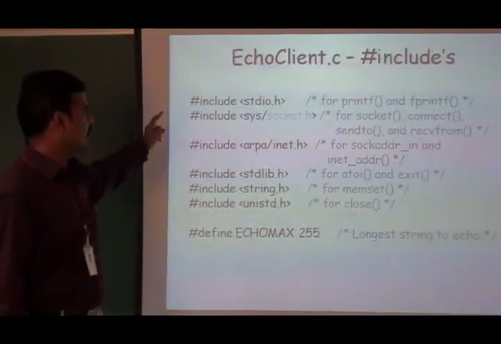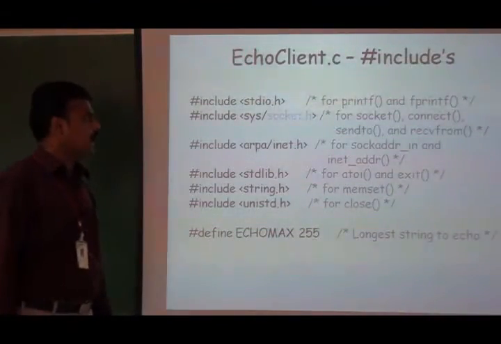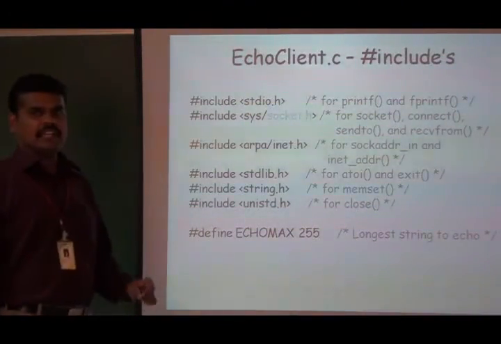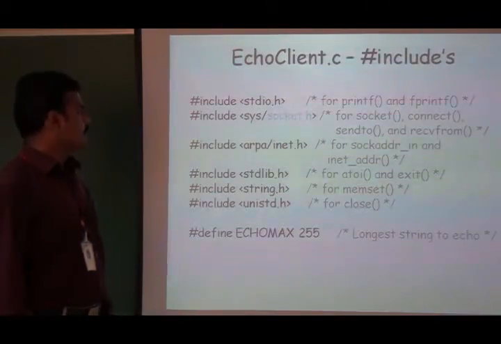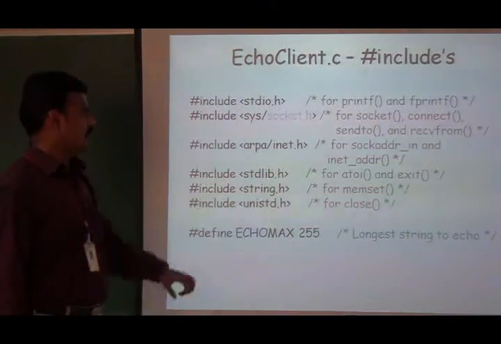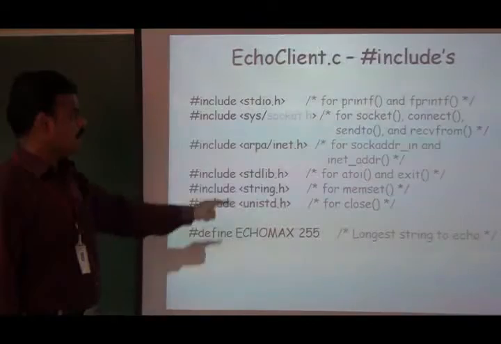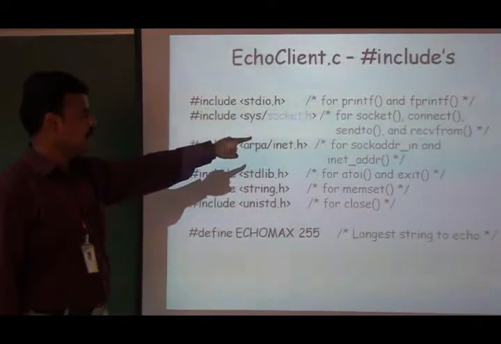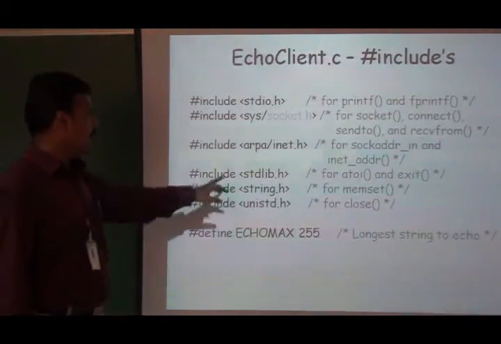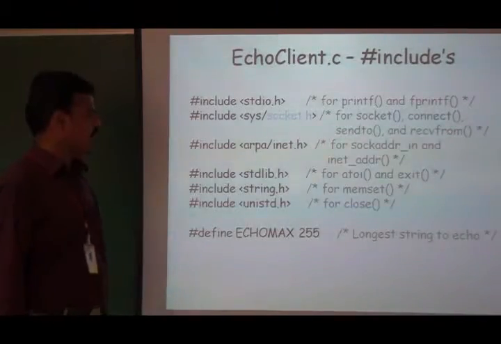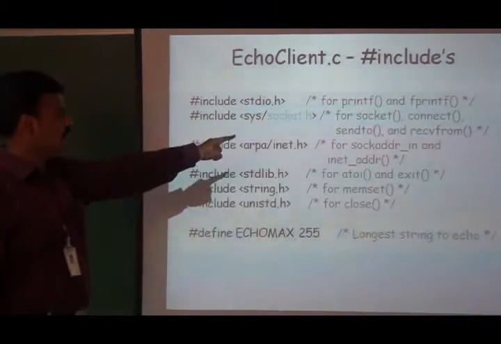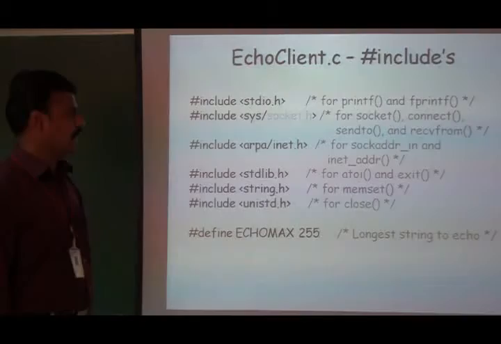These are the header files that need to be included for both the client as well as the server program. sys/socket.h has to be included in order to make use of the socket, connect, sendto, and recvfrom functions. arpa/inet.h has to be included to make use of the structure sockaddr_in and the function inet_addr.